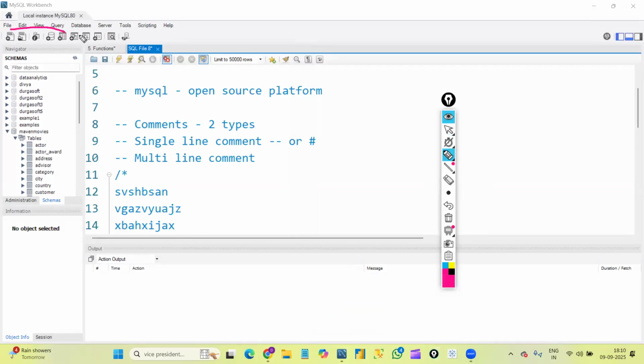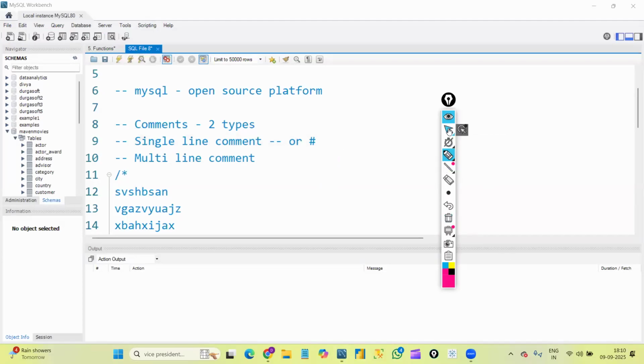As we know, this is a file menu and this is a toolbar. The first one is the menu bar and the second one is the toolbar, where we have all the options. This is an editor page, where we will write all the queries. We can see this is a SQL file.